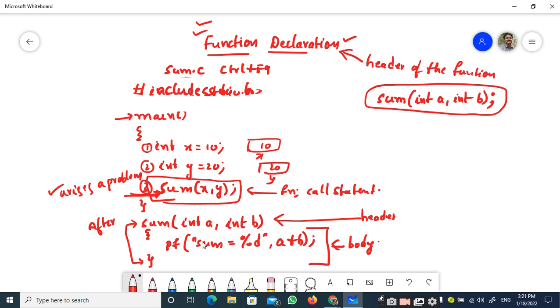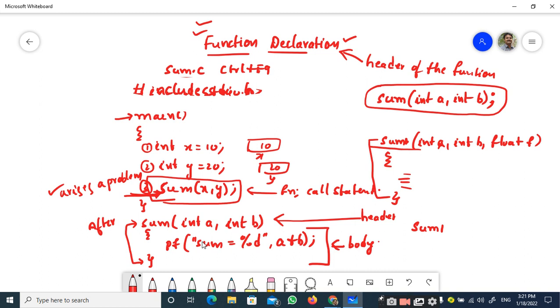Let us take another example. Let me assume that I have a function like this, int a comma int b comma float f, and I have some statements. This is the function definition I have, sum1, let us assume. Now if I want to specify the function declaration, I just need to take the header of that function. So the function declaration becomes the name of the function.